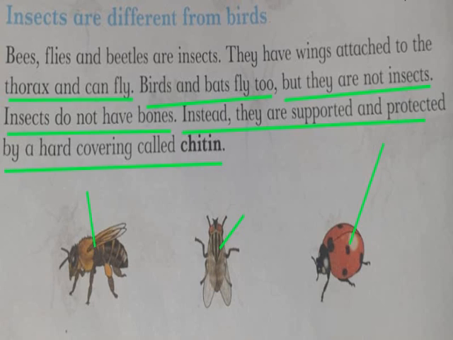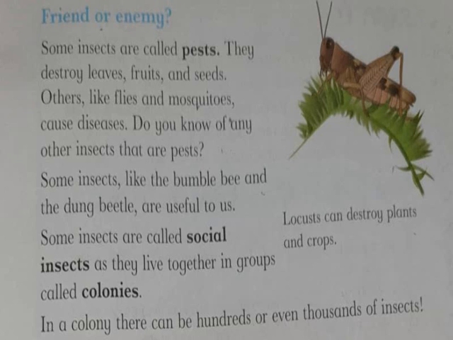Okay, now, friend or enemy. We must think about different kinds of animals. Some animals are our friends, some of them are like enemies. They are harmful to us. So some of the animals are useful. For example, the cow is useful, it gives us milk. And some of the animals are harmful. For example, lions, they can kill us and they can hurt us. They are very dangerous.